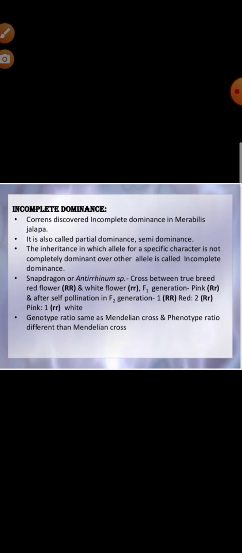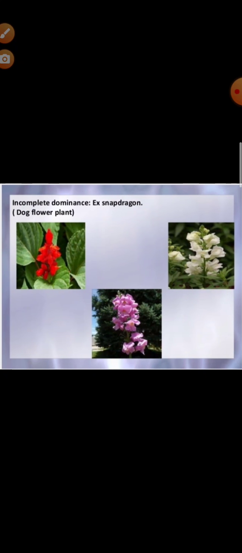Incomplete dominance is a phenomenon in which the F1 hybrid exhibits characters intermediate of the parental genes. Intermediate characters will be shown, neither too tall nor too short. Here the phenotypic ratio deviates from Mendel's monohybrid ratio. You can see it in the flower colors of the 4 o'clock plant, Mirabilis jalapa, and snapdragon, where red color is due to both capital R, white color is due to small r, and pink color will be one capital R and one small r.